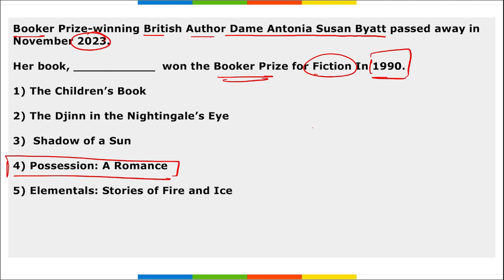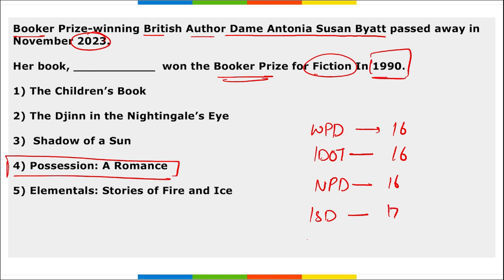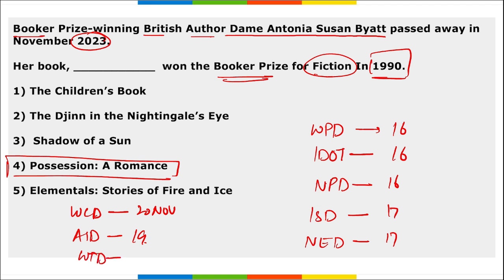Right? Then next, tell me World Philosophy Day. When do we observe this? 16th of November. International Day of Tolerance on 16th of November. Then National Press Day also on 16th of November. Then International Students Day 17th of November. National Epilepsy Day on 17th of November. Correct? Then apart from this, World Children's Day on 20th of November. Africa Industrialization Day on 19th of November, and World Television Day on 21st of November.